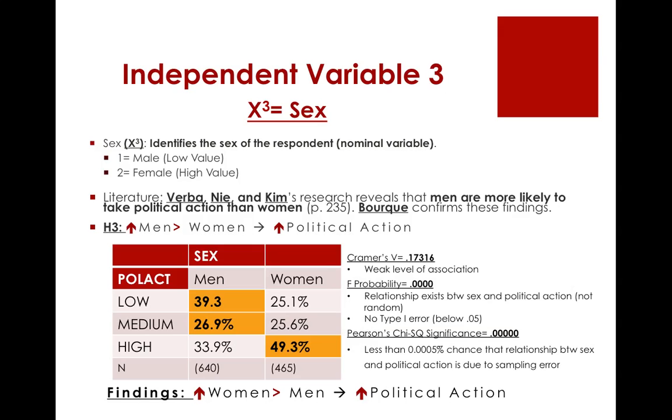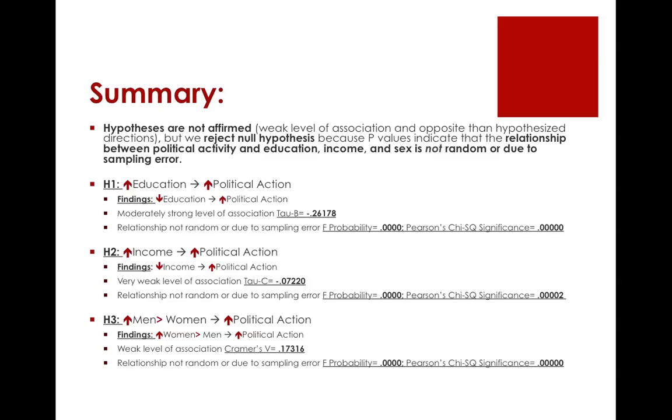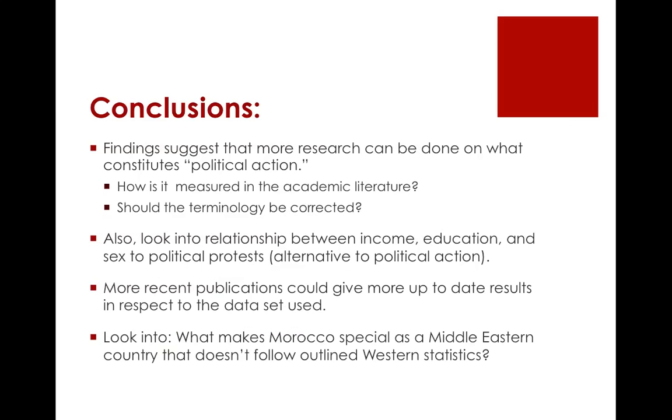The Pearson chi-square significance also shows that there is a very low chance that the relationship between sex and political action is due to sampling error. My summary shows that while my hypotheses are not affirmed, we can reject the null hypothesis because our p-values indicate that the relationship between political activity, education, income, and sex is not random or due to sampling error.